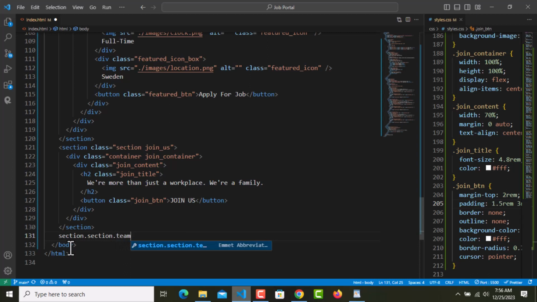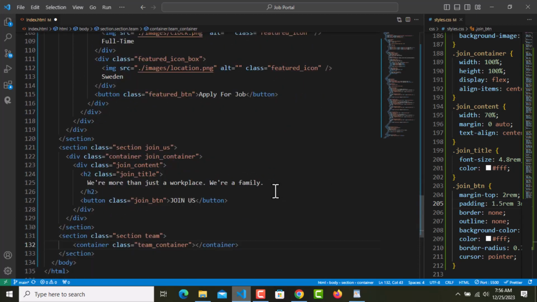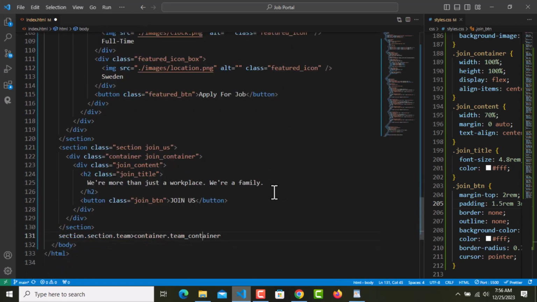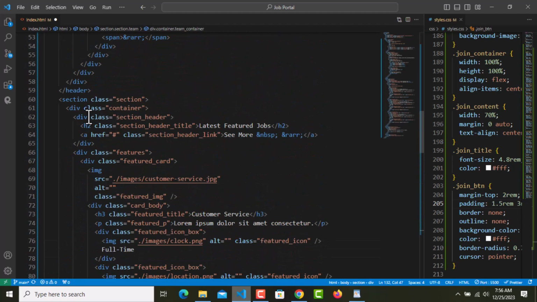And inside that I need container dot team underscore container class, and inside not like this, but this container will be a class as well, just like this. And first of all, we need that section header, which is right here.